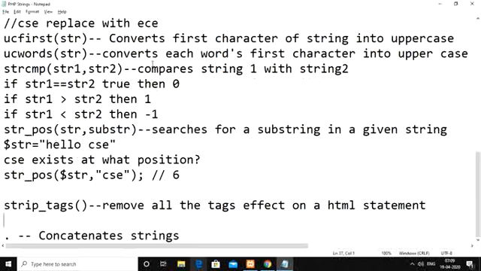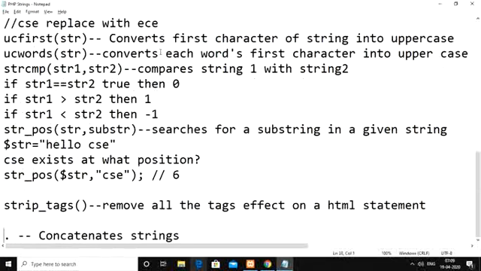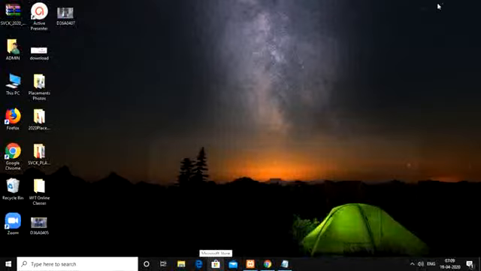Then strip_tags. We use strip_tags for removing whatever tags we have within an HTML statement here. Then followed by that, here we have the last function, called dot. The dot operator we are going to use for concatenating both strings. Okay, so now we are going to see it with one example.